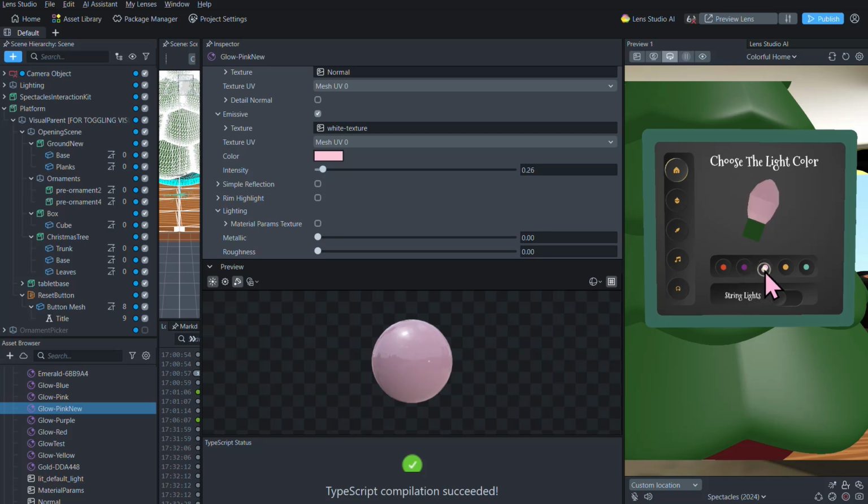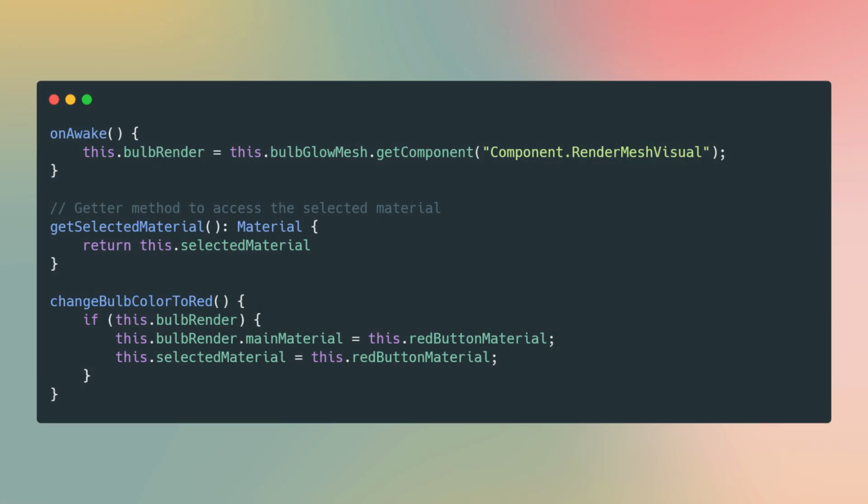And so here on the right, you can see the light bulb change to the different materials that I created. By the way, those buttons are from the Spectacles UI kit. I got the bulb material to change in the color picker by using a getter method to access the chosen material, and then I created a trigger down callback that executes the corresponding function for the color. For example, if you choose the red material, then the change bulb color to red function gets called.